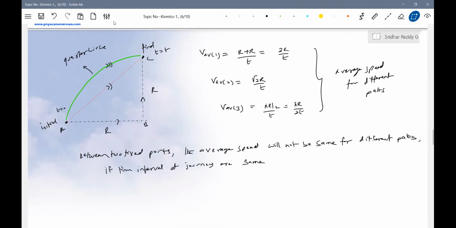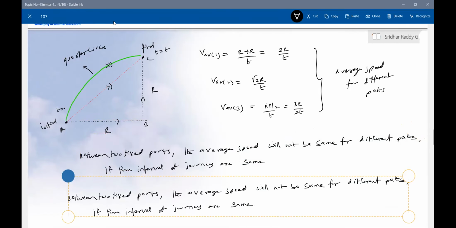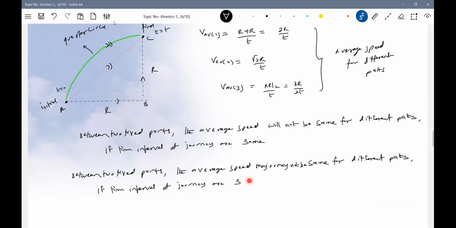So all these are theoretical questions, and they are possible only if you have an example. You are not supposed to remember, you are supposed to analyze it. Between two fixed points, the average speed may or may not be the same for different paths if the time intervals of journey are not the same.